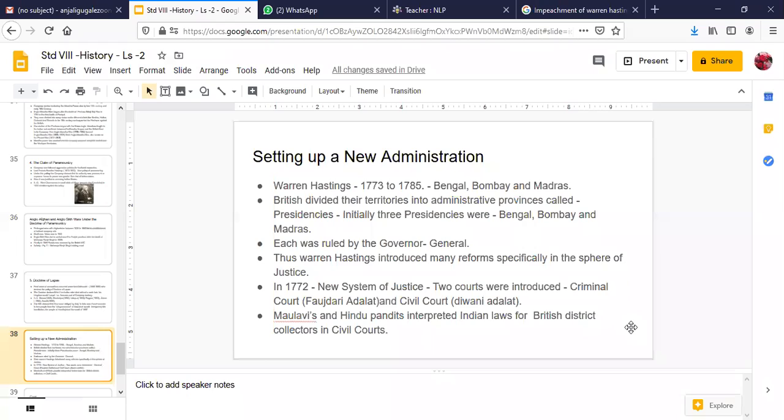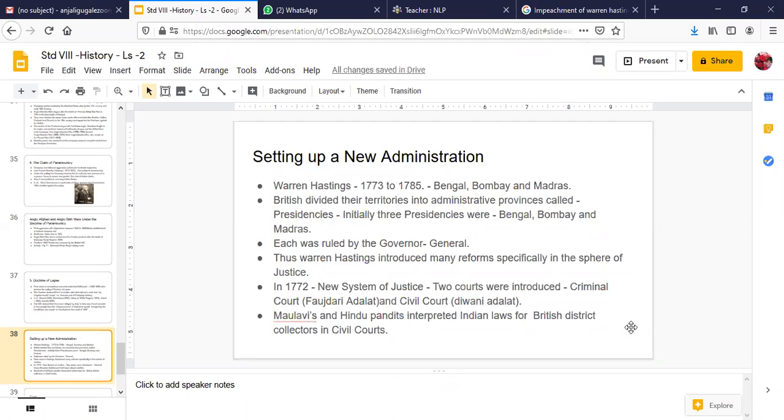Before that, can you tell me who was the Governor General before Warren Hastings? Who was there when the Battle of Buxar was there? Robert Clive. Very good. It was Robert Clive. And after that, it was Warren Hastings from 1773. And you already know about the impeachment of Robert Clive. After Robert Clive, even Warren Hastings' impeachment also happened in the British Parliament. I will come to that.